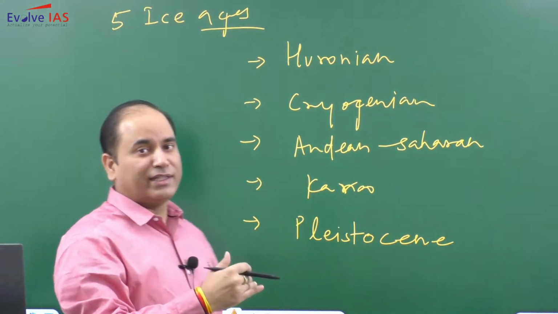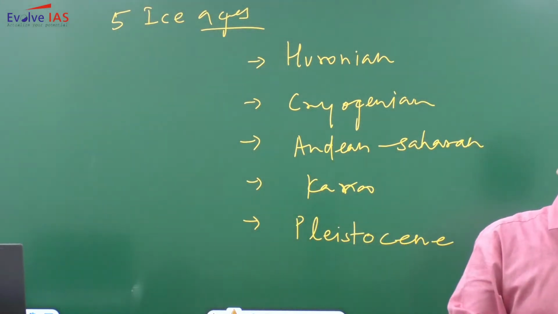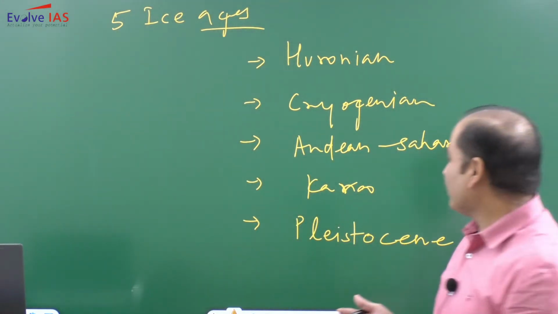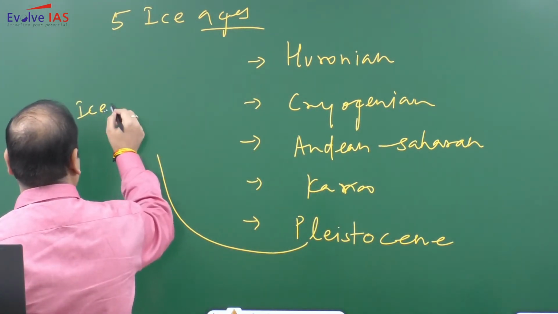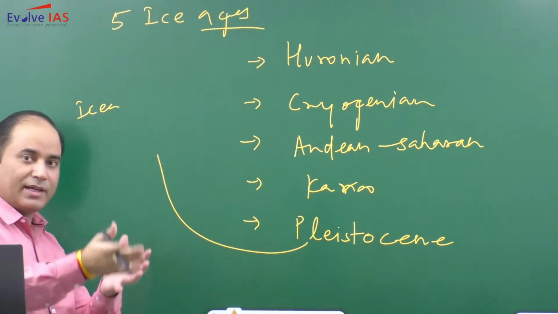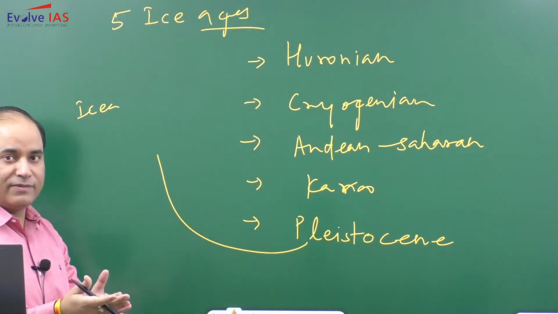Within this Pleistocene ice age, which was the last ice age, there have been interglacial time periods. So there have been 4 interglacial periods. First there will be a glaciation, melting of glaciation, again glaciation, melting of glaciation.